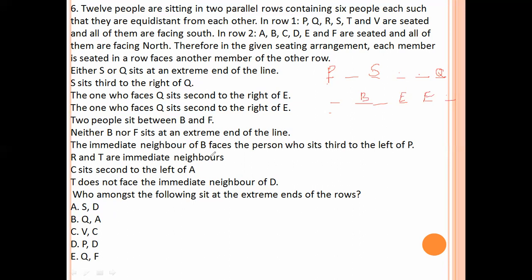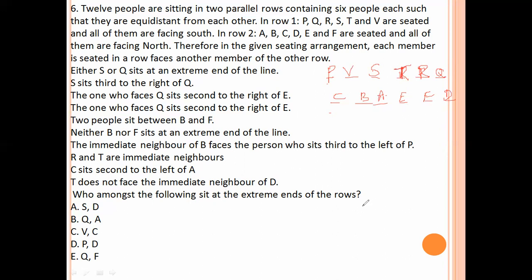R and T are immediate neighbors. C sits second to the left of A. Here D, here T and R. P, Q, R, S, T, V. T does not face the immediate neighbor of D.